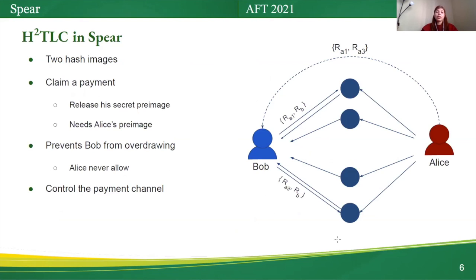If Bob wants to claim a payment, he not only has to release his secret pre-image, but he also needs Alice's pre-images. This method prevents Bob from overdrawing, as Alice will never allow him to do so. By this method, both Alice and Bob can control the payment channel.